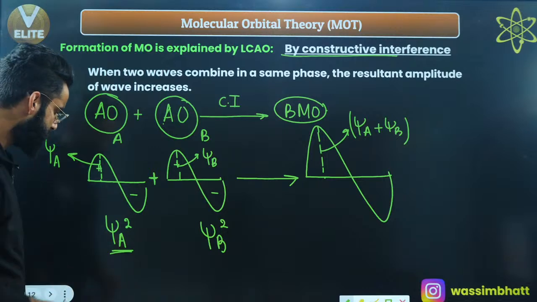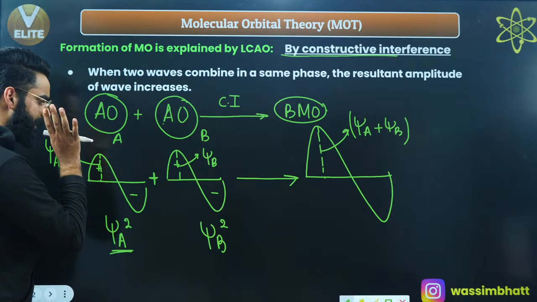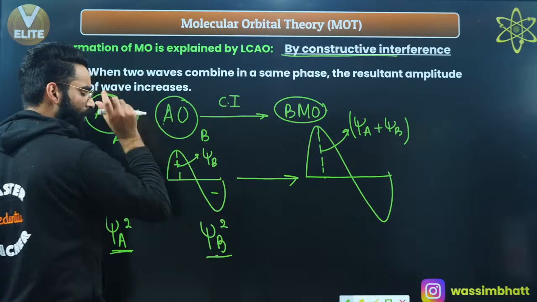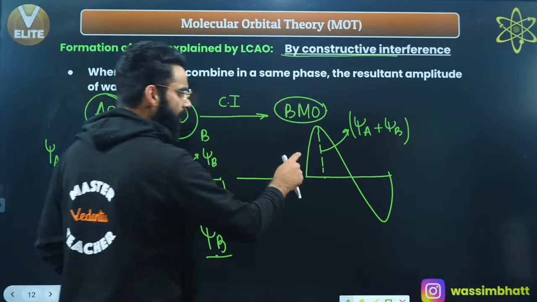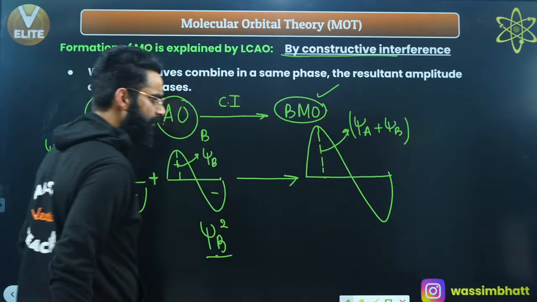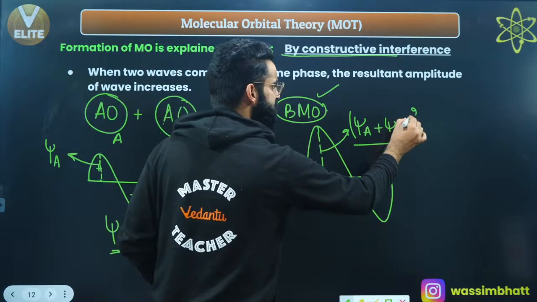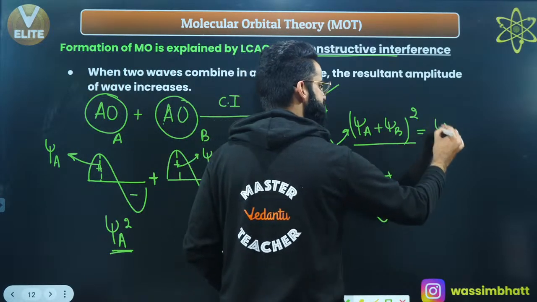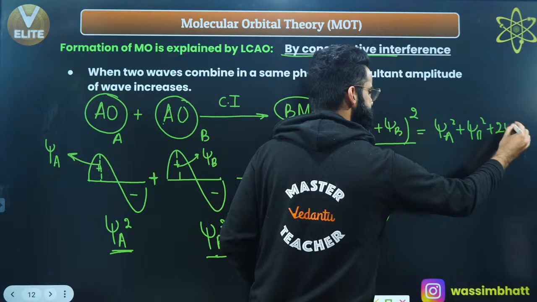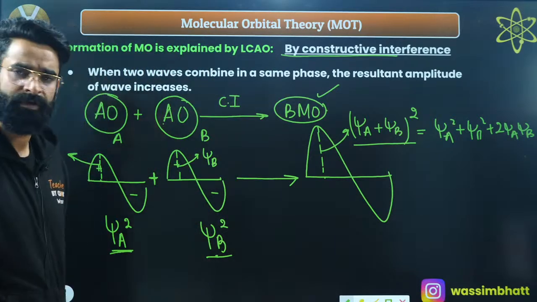Now people, psi A square is giving you the probability of finding the electrons around the nucleus in atomic orbital A, and psi B square the probability of finding the electrons around the nucleus in bonding atom B. Now, constructive interference has happened. The resulting wave corresponds to the bonding molecular orbital, and its amplitude is psi A plus psi B. If I do the square of this amplitude, what do I get? I get psi A square plus psi B square plus 2 times psi A psi B. This is something which I got till now, correct?